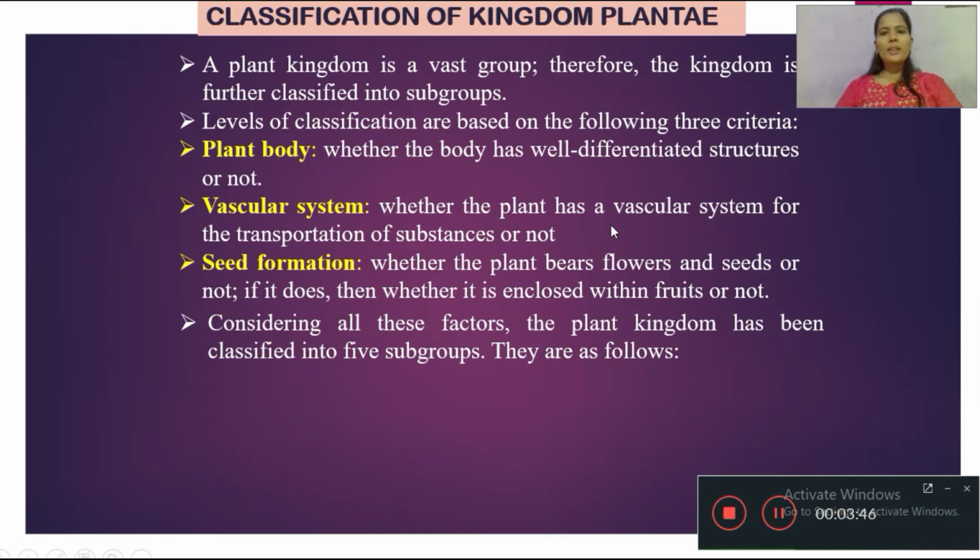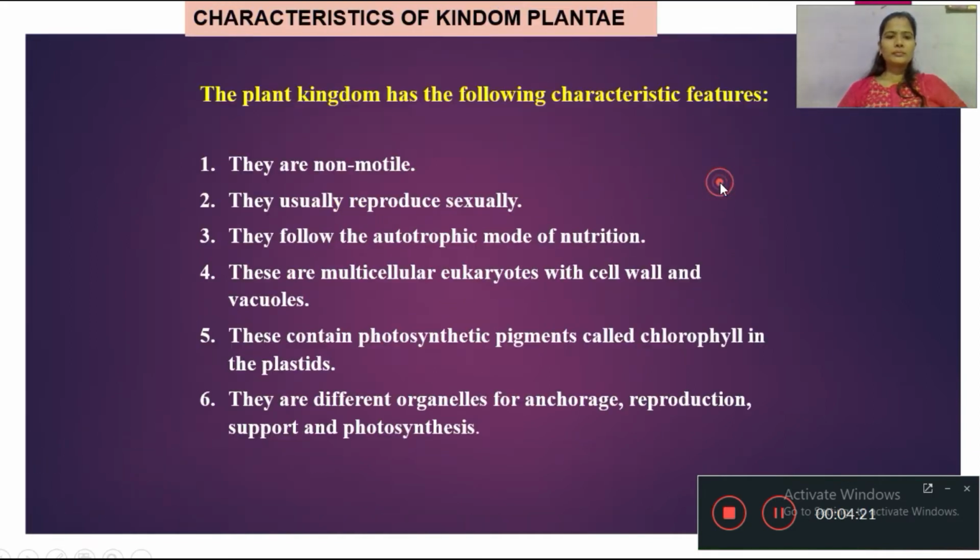Second one, the sub-kingdom is phanerogams. The members of phanerogams are commonly called seed plants. On the basis of the seed present in that particular plant, they are categorized further into two groups, gymnosperm, that is naked seeded plants, and angiosperm, where the seed is borne inside the fruit. And cryptogams are further grouped into algae, bryophytes and pteridophytes. These are all the characteristic features of the Plantae kingdom.